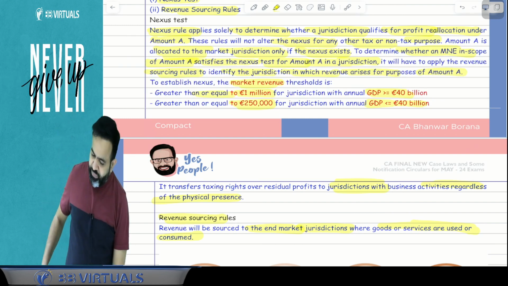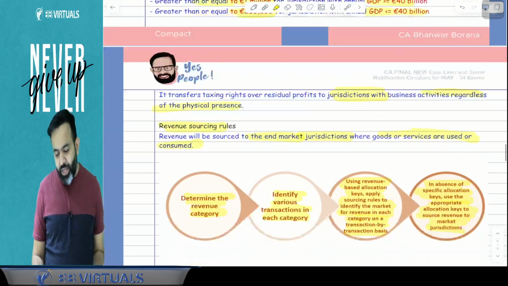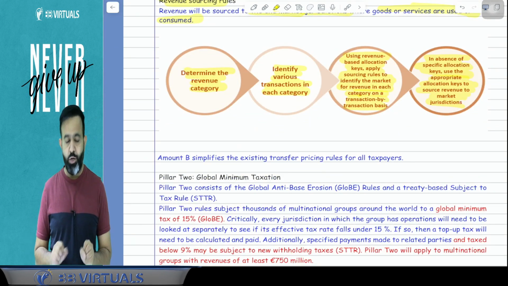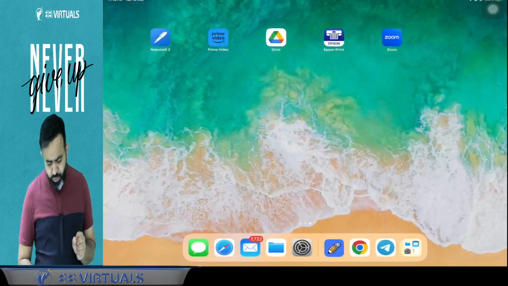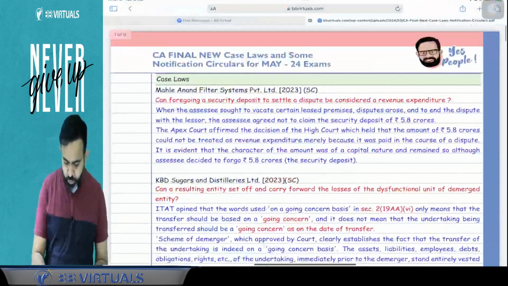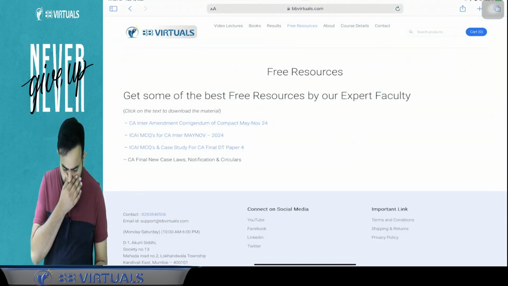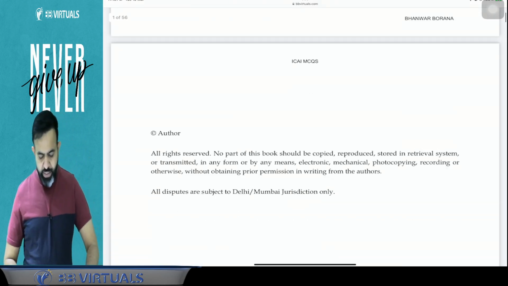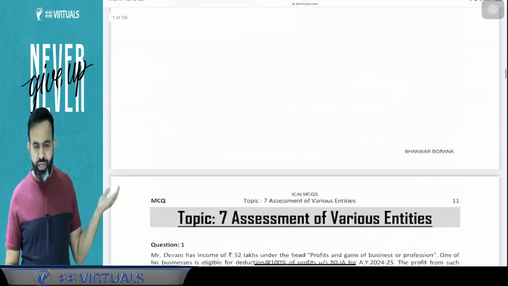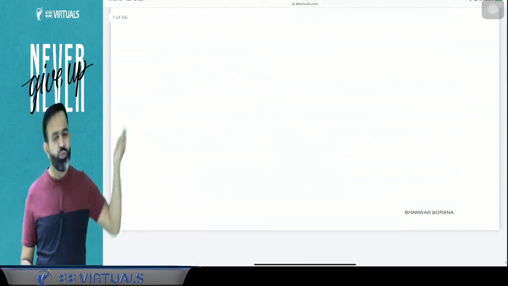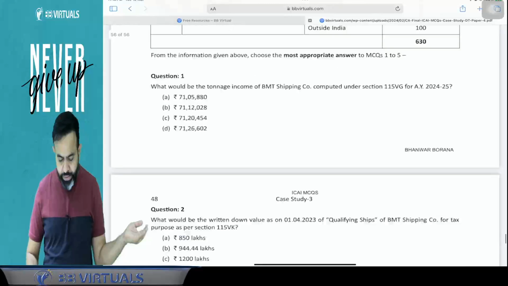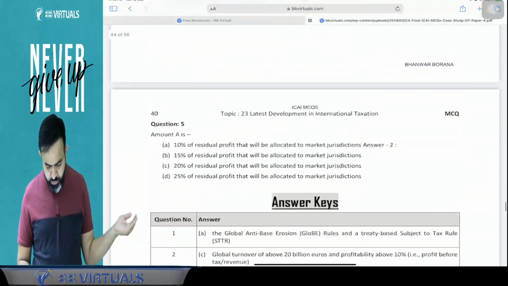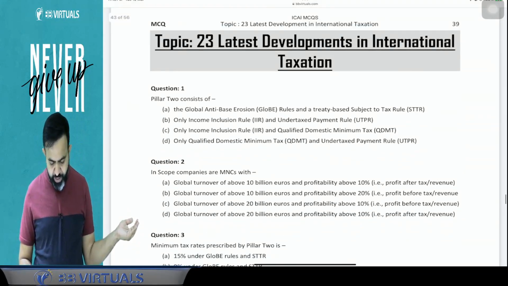Yes. Now guys, you have to remember this a little bit. From this particular topic you can get MCQs in your examination. Now which type of MCQ will you get? You know that I have shared certain MCQs. These are all the MCQs I have shared. These MCQs are from the ICAI only. So ICAI has issued the MCQs, and they have given them on their Board of Studies portal. So here, in this topic they have given 5 MCQs.